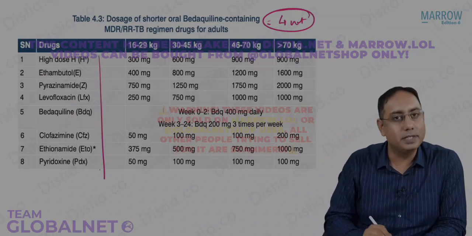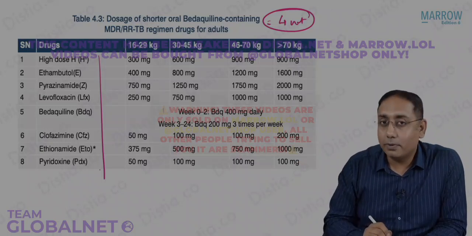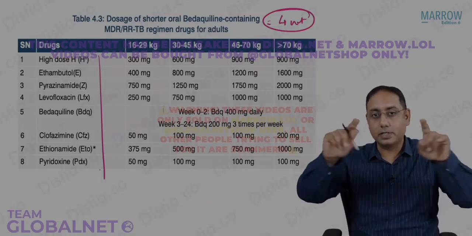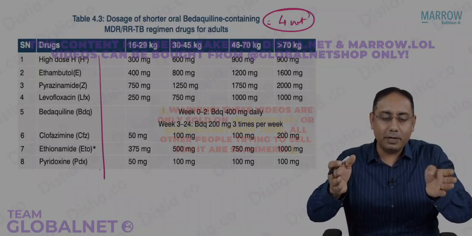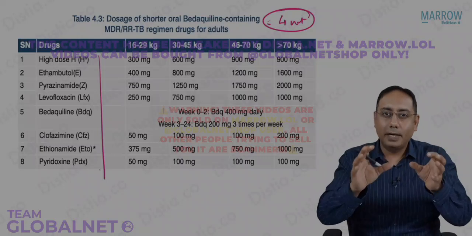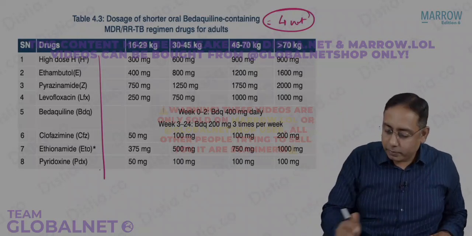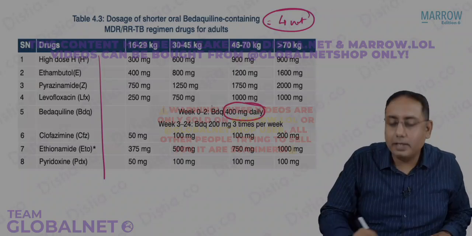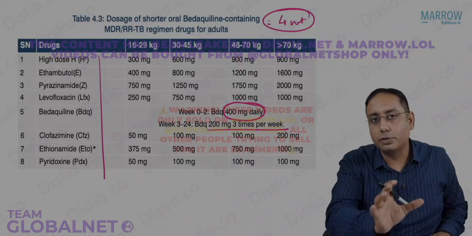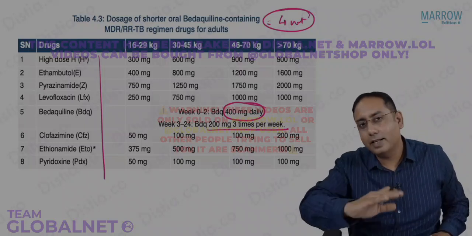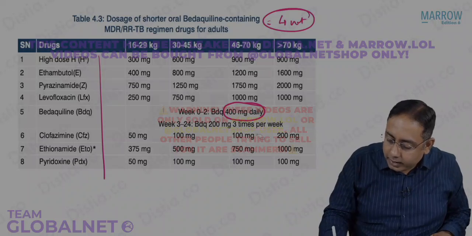You remember the CHOP-Z regimen. I would like to bring to your attention over here only bedaquiline. Bedaquiline, I told you, is supposed to be out of this 4 to 6 months of CHOP-Z. You remember? And 5 months of COZI. The bedaquiline irrespectively was given for 6 months. Please note that bedaquiline is given as 400 milligram daily for the first 2 weeks, and then in the subsequent time it is given only 3 times per week.